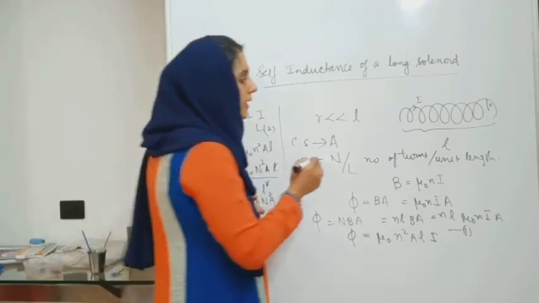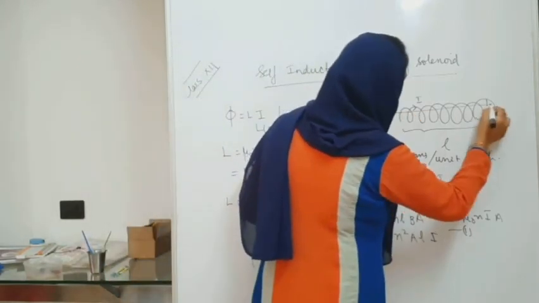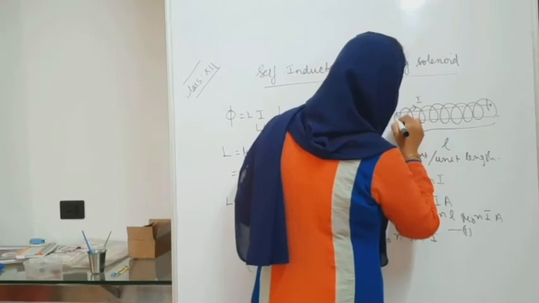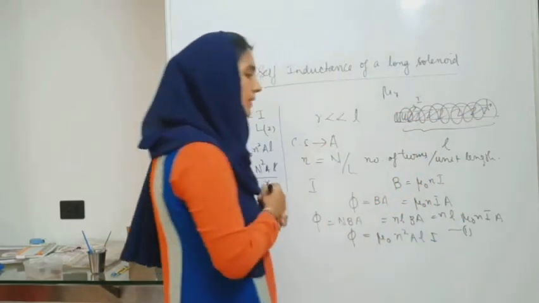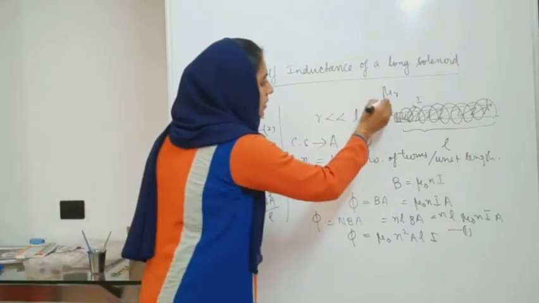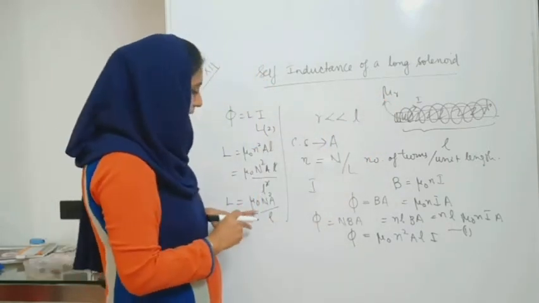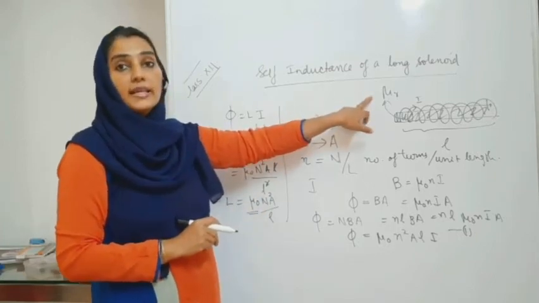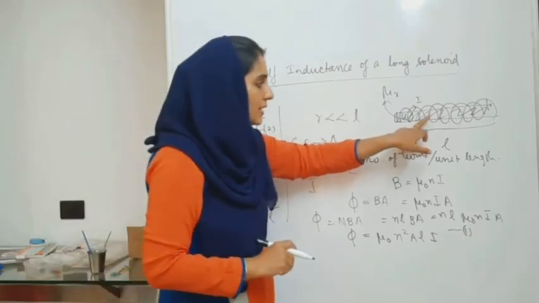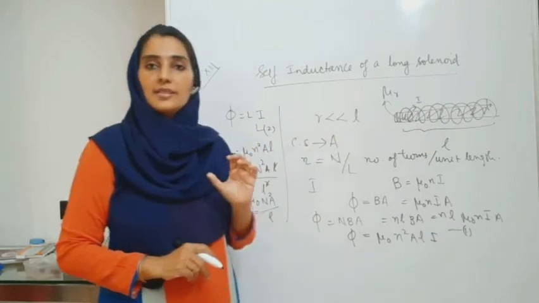Suppose the interior of a solenoid is replaced by any material of relative permeability mu r, what will be the self-inductance? Then you have to multiply mu 0 by mu r. What is mu r? Mu r is the relative permeability of the material which has been inserted inside the solenoid.